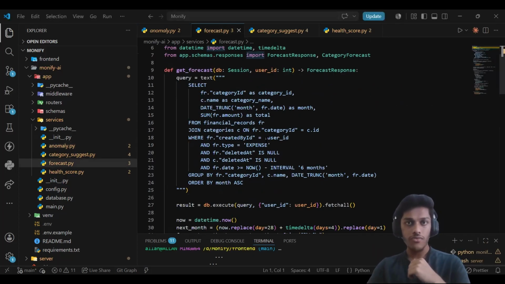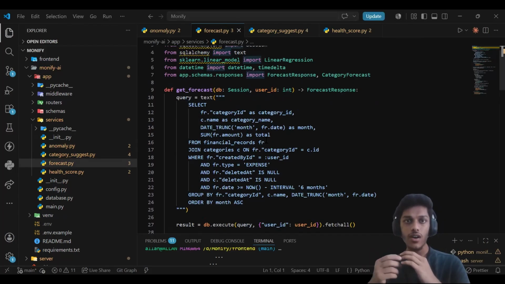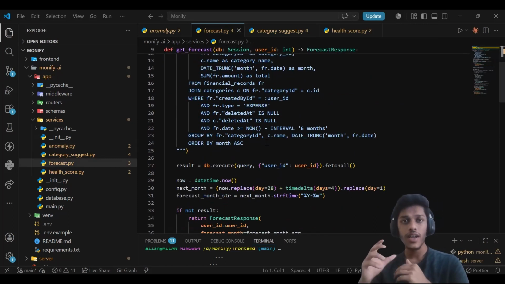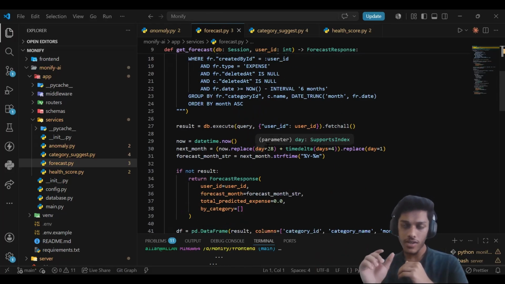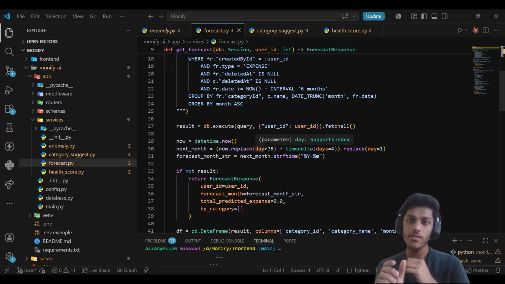And this is the code of feature two, that is next month's spending forecast. It aggregates the transactions according to month and category. Then it fits a linear regression line to the data and extends the line to predict the spending of the next month. If the data covers less than 3 months, it predicts using a simple average.